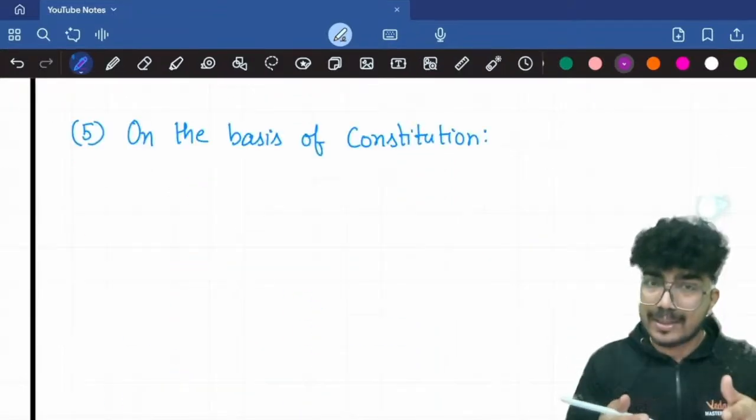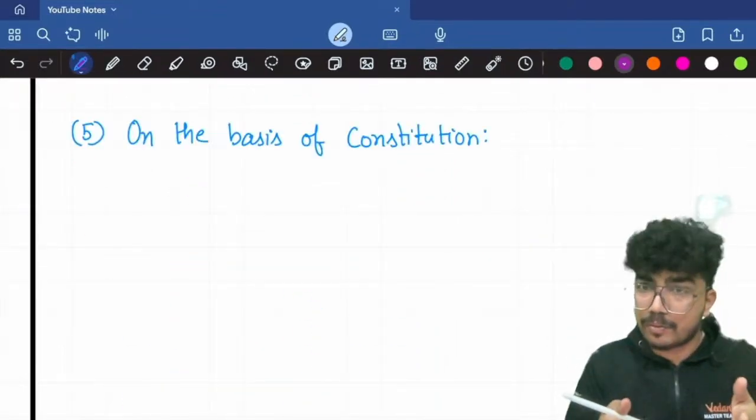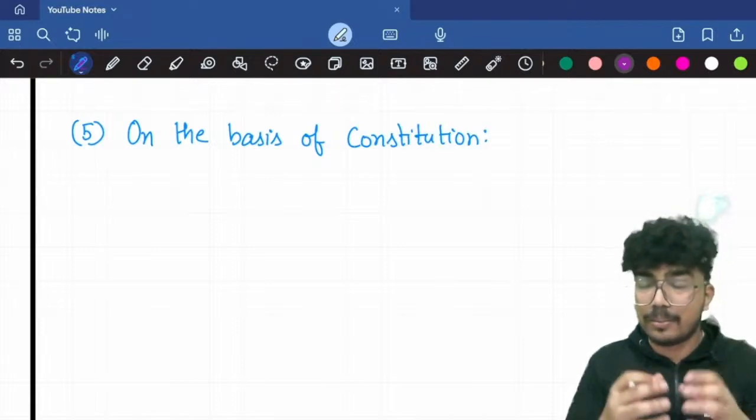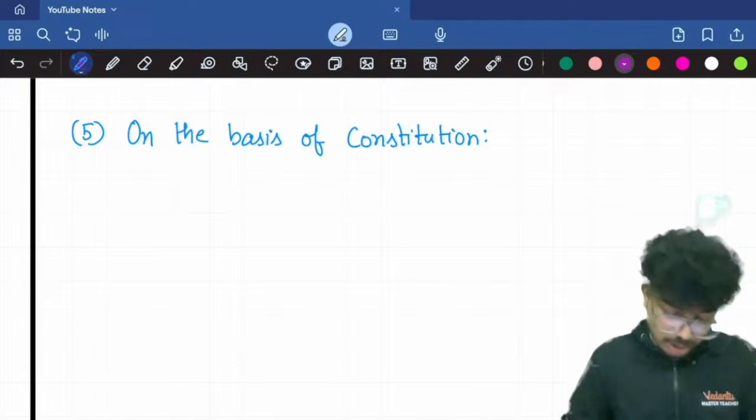Now let's move on to the next one, that is on the basis of the constitution. On the basis of the constitution, proteins can be classified into three major categories.